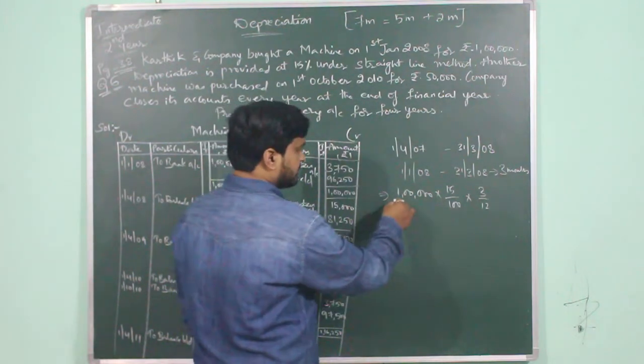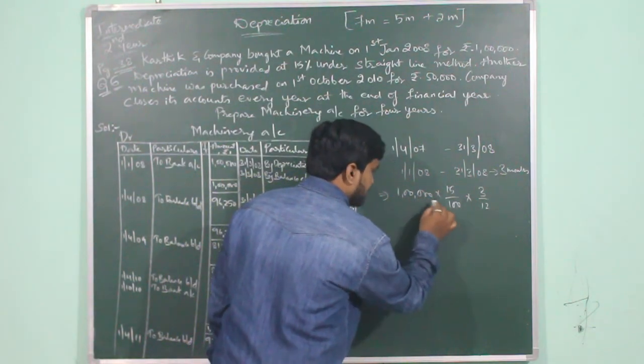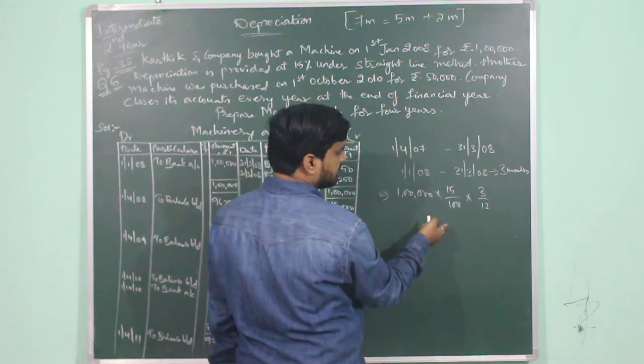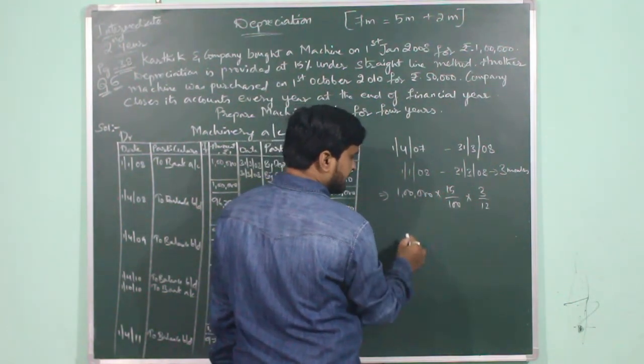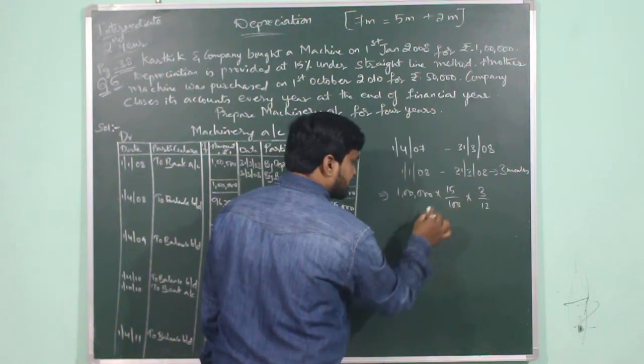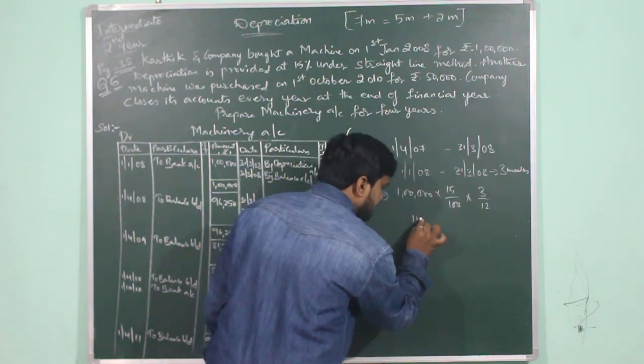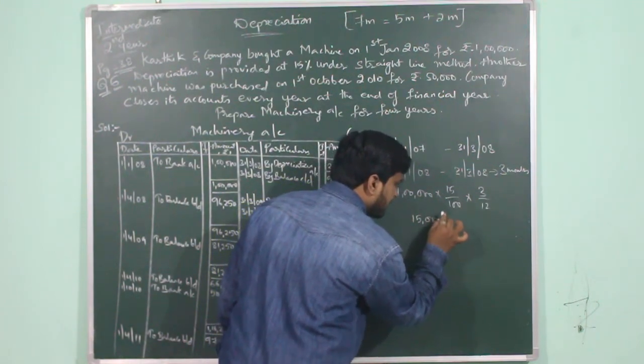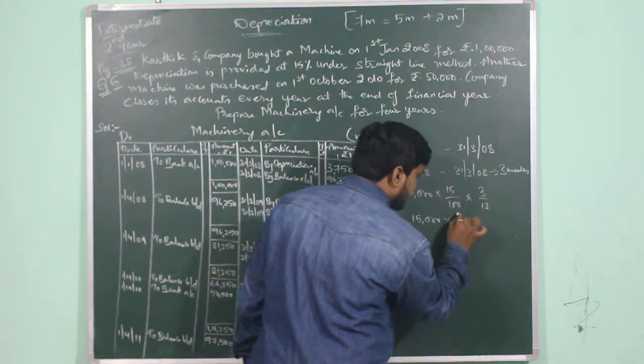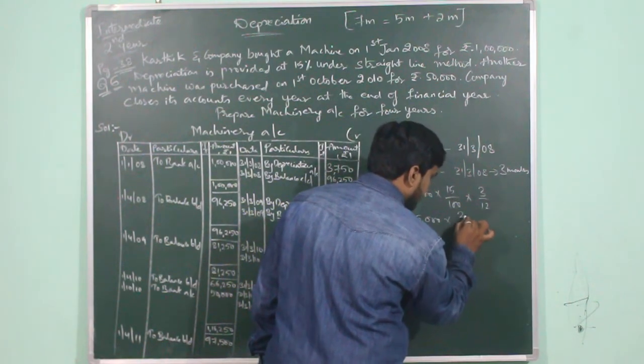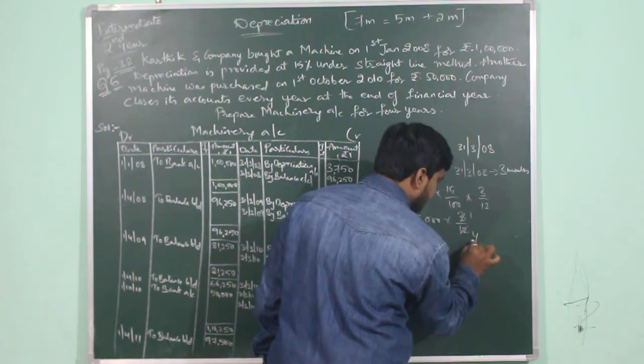So what is the calculation? 1 lakh into 15 divided by 100. What is the 10% for 1 lakh? It will be 10,000. What is the 5% for 1 lakh? It will be 5,000. So what will be 15%? It will be 15,000. So 1 lakh into 15 divided by 100, it is 15,000 into 3 months divided by 12. 3 ones are 3, 3 fours are 12.